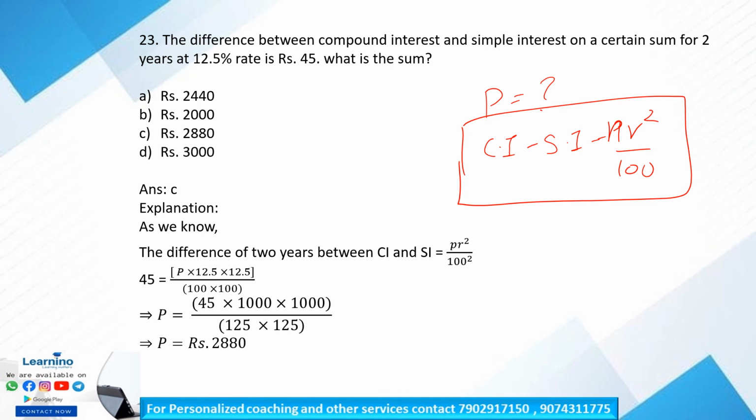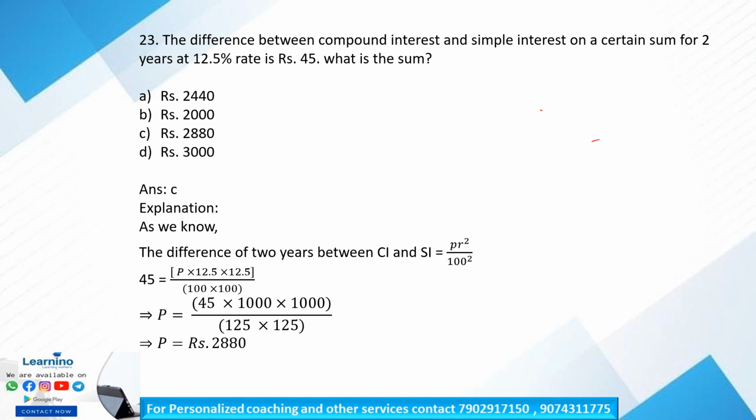That is, compound interest minus simple interest is equal to P R square by 100 square. Either you can memorize this, or we can solve in the traditional method. What is the equation for simple interest? It is PRT by 100. So what is compound interest? It is actually amount minus principal. What is the amount?